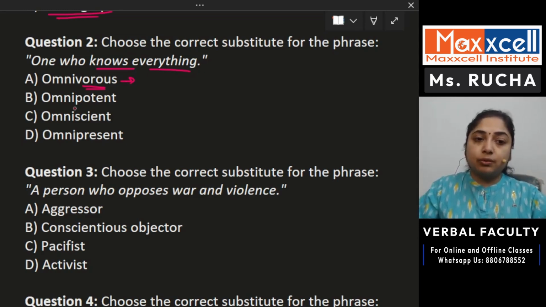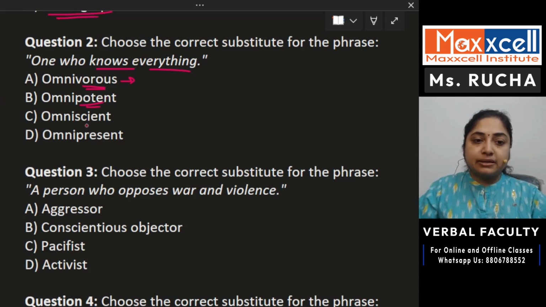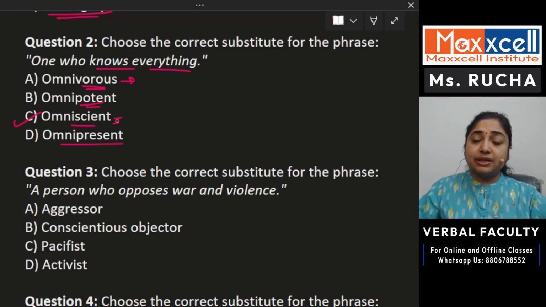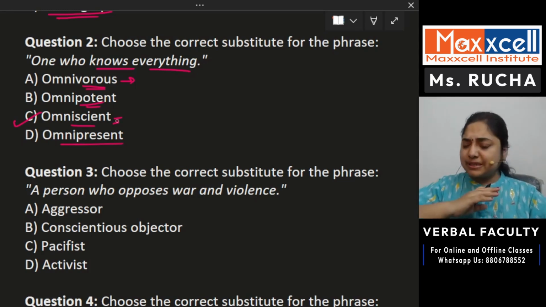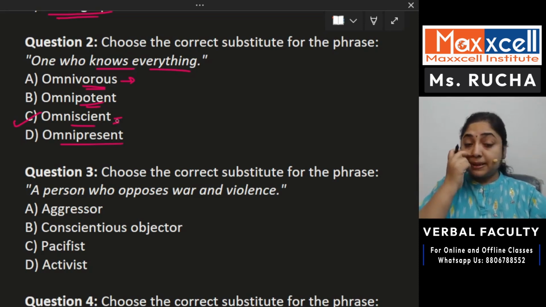What about second, omnipotent? Omnipotent is all powerful. Somebody who can do everything and anything is omnipotent. Okay. Next is omniscient. What is omniscient? Somebody who knows everything. So this is our answer here. Omniscient. Somebody who knows everything. Okay. Omnipresent is somebody who is present at each and every part, is present everywhere basically. Okay. So that person is omnipresent.